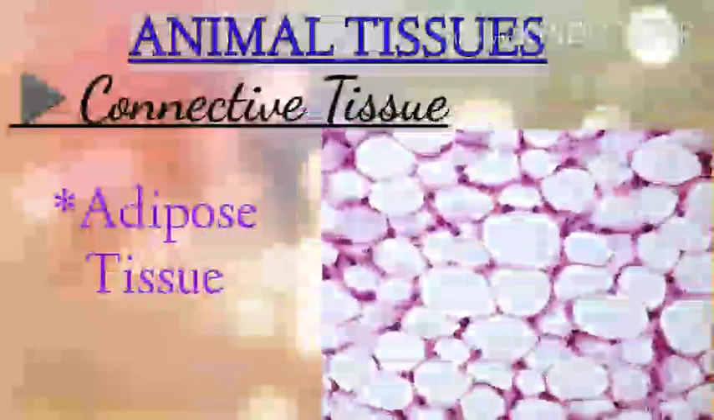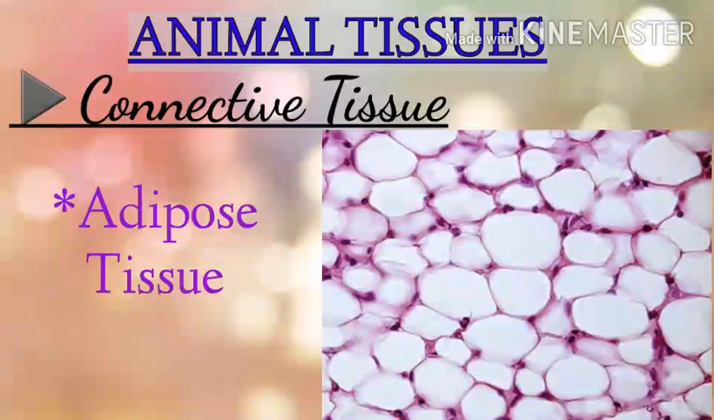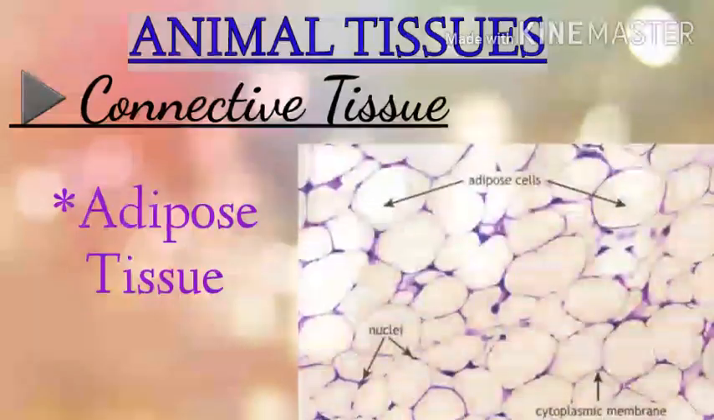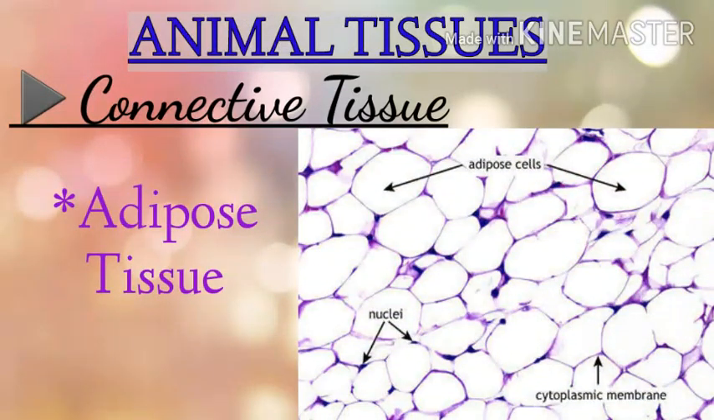Adipose tissue is a fibrous tissue which contains a large number of cells filled with fats. These fat-filled cells are called adipocytes, and it is commonly known as fat tissue. Adipose tissues are present beneath the skin and around the internal organs. This tissue acts as a shock absorber and also forms an insulating layer.